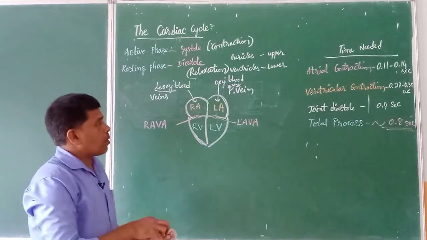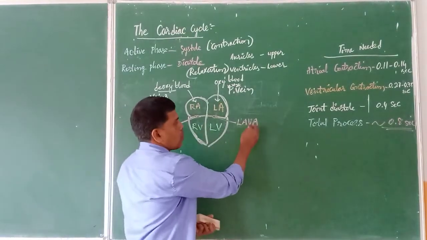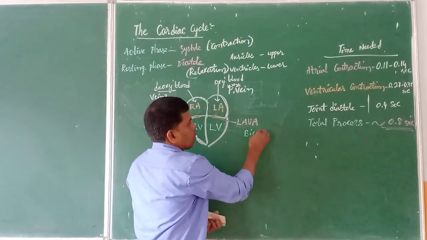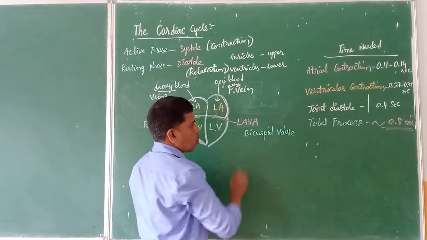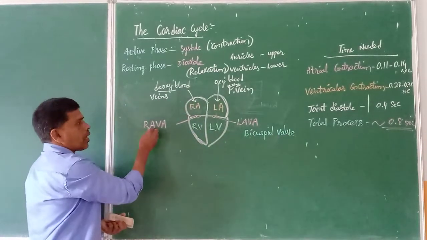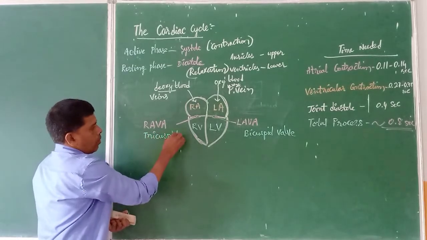In these apertures, specialized valves are present. So what type of valves? In the LAVA we have the bicuspid valve, which is also known as the mitral valve, and on the right side we have the tricuspid valve.